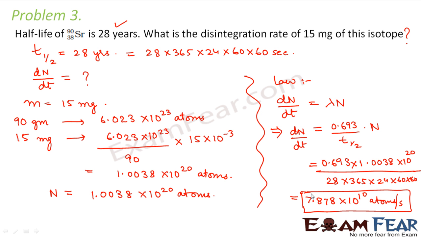So now I guess solving these problems would have given you some idea on half-life and average life and also the law of radioactive decay and how to apply them to solve problems. So now let us go ahead and start with the next topic, that is the types of radioactive decay. I mentioned in one of the previous slides that an unstable nuclide can decay by 3 ways, that is the alpha decay, beta decay and gamma decay. So now I will discuss each of these decays in detail.